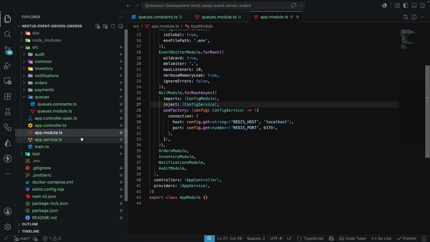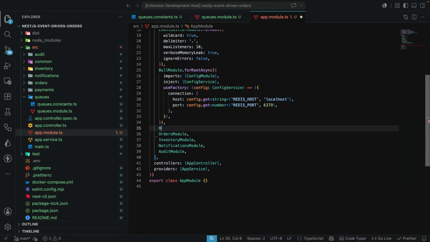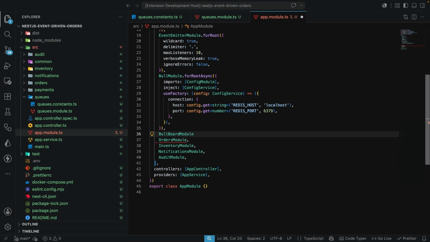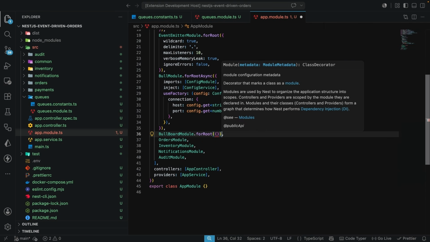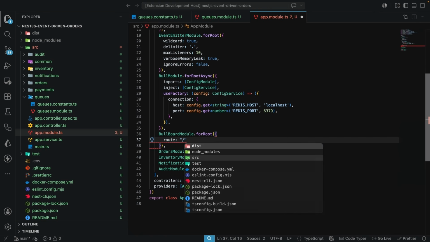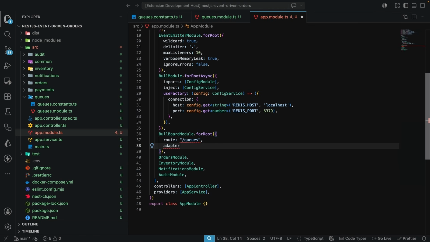So come over to the app module, and just after the BullModule over here, we are going to call the BullBoardModule. The BullBoardModule is going to come from @bull-board/nestjs, so you want to make sure you import that. And here we're going to call forRoot, and pass in some configurations. The configuration we're going to pass here is the route, and the route is going to be /queues, like this. And we're also going to pass in the adapter. The adapter here is then going to be the ExpressAdapter, which also needs to be imported from @bull-board/express.